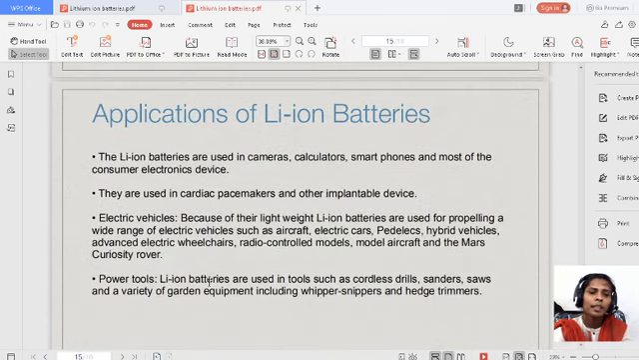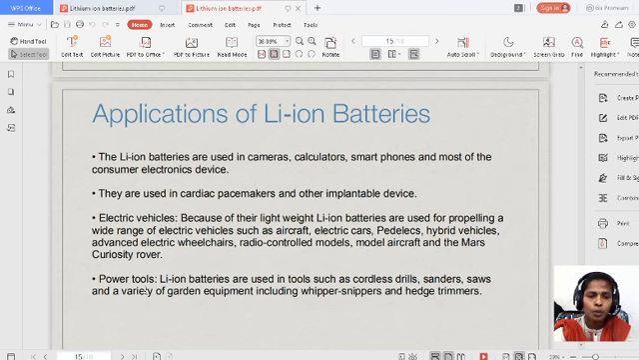Applications of lithium ion battery. The lithium ion batteries are used in cameras, calculators, smartphones and most of the consumer electronic devices. They are used in cardiac pacemakers and other implantable devices. Electric vehicles: because of their light weight, lithium ion batteries are used for propelling a wide range of electric vehicles such as aircraft, electric cars, pedelecs, hybrid vehicles, advanced electric wheelchairs, radio control models, model aircraft and the Mars Curiosity rover.